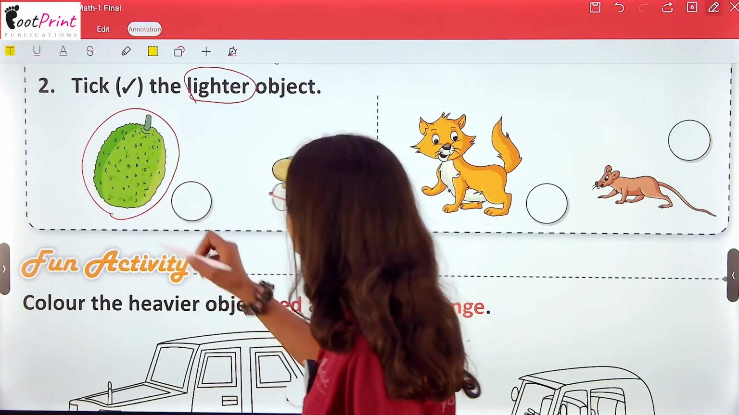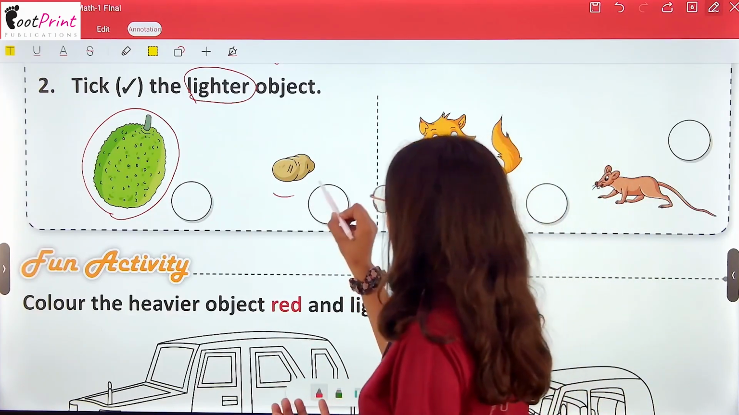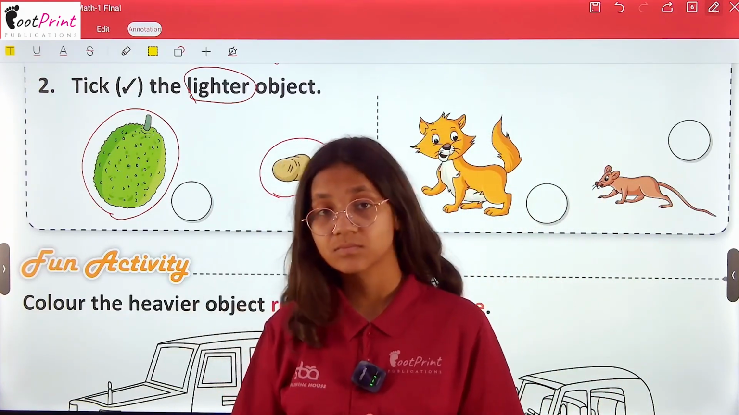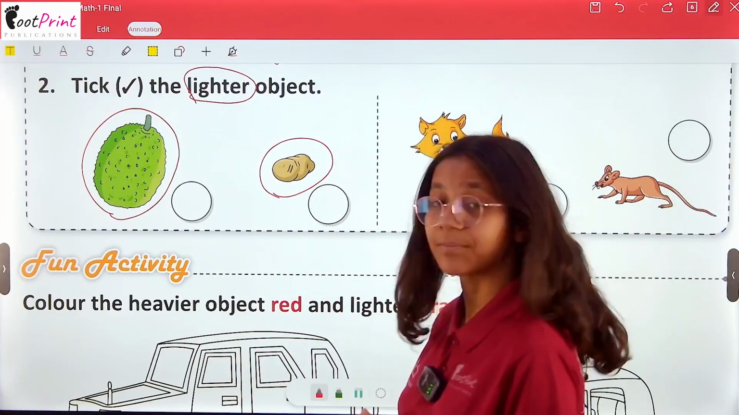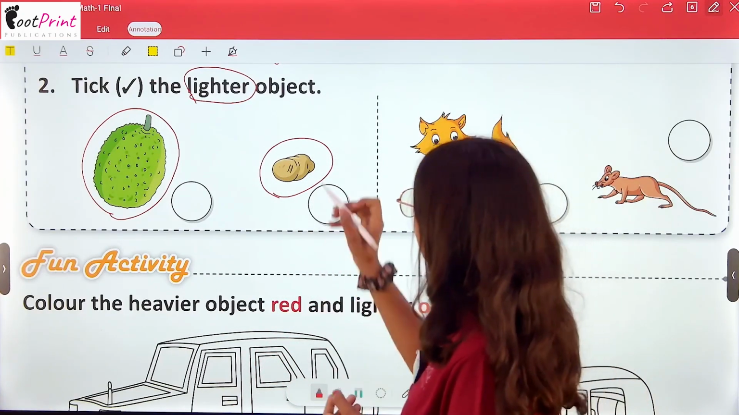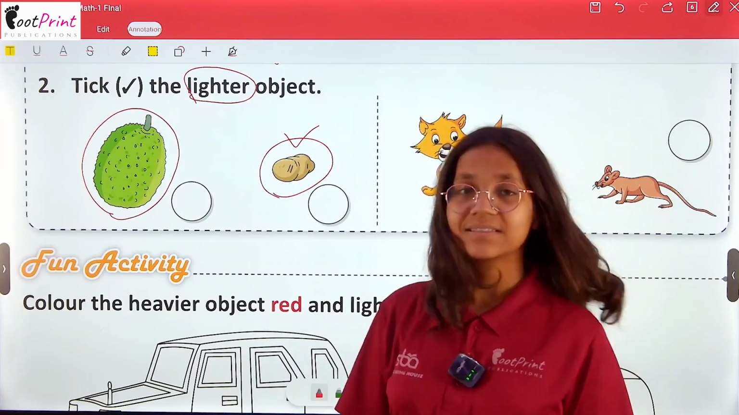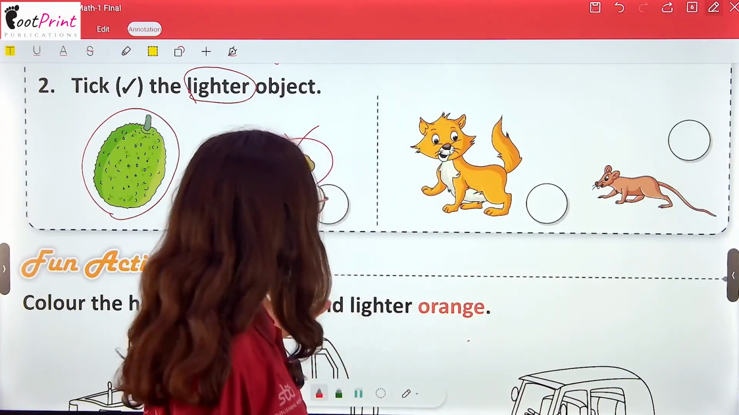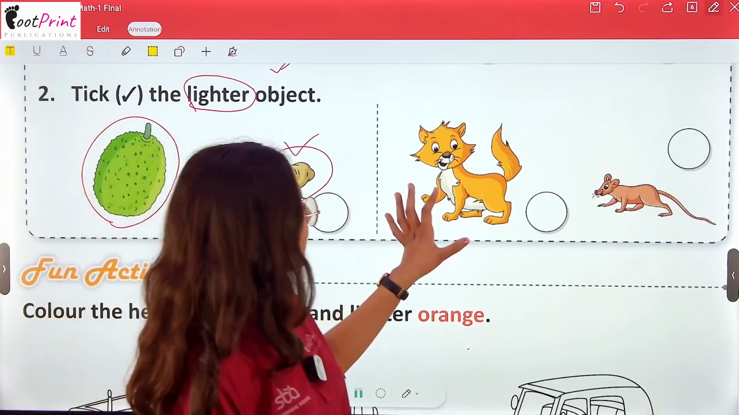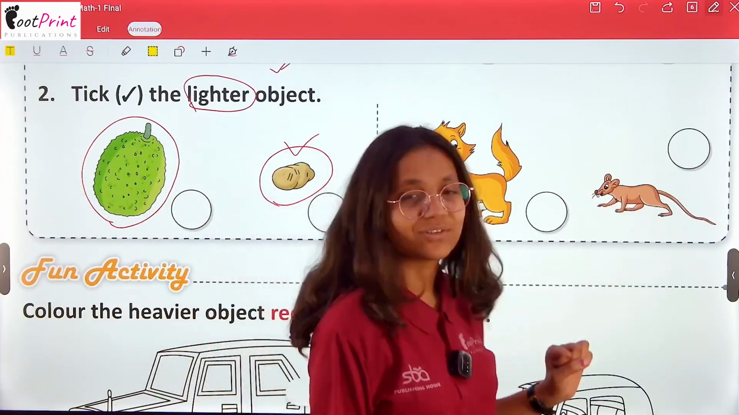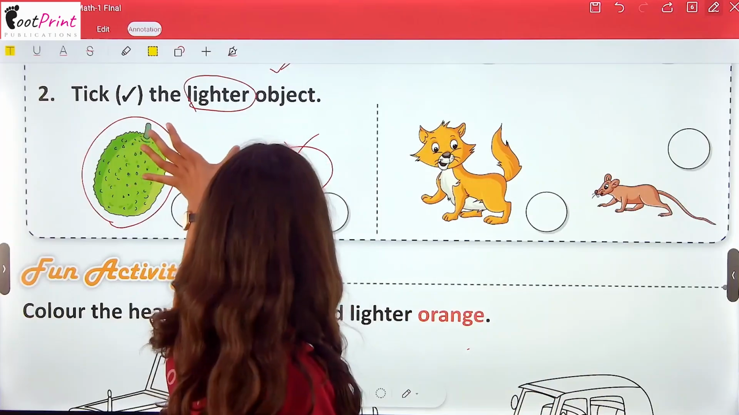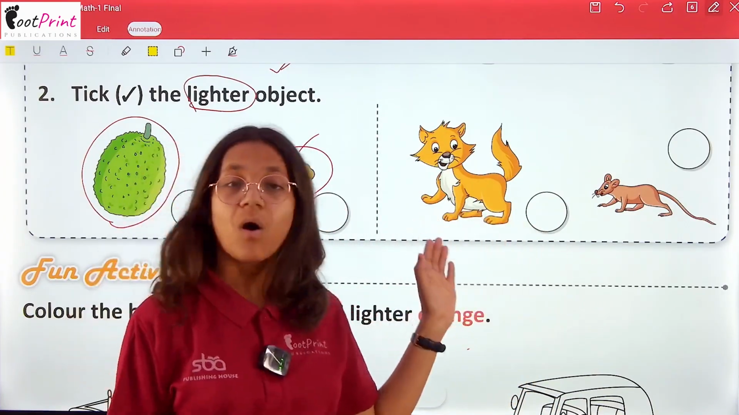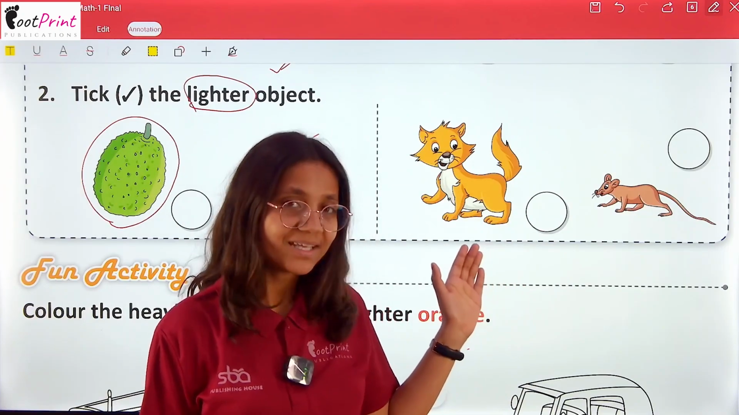So, this jackfruit and this is a potato. Which one is lighter? Think, I'm waiting. Yeah, this potato is lighter than this jackfruit. I know you don't like jackfruit. So, here is the picture of a big cat and a mouse. So, we have to tell which one of them is lighter, a mouse or a cat. Yeah, a mouse.